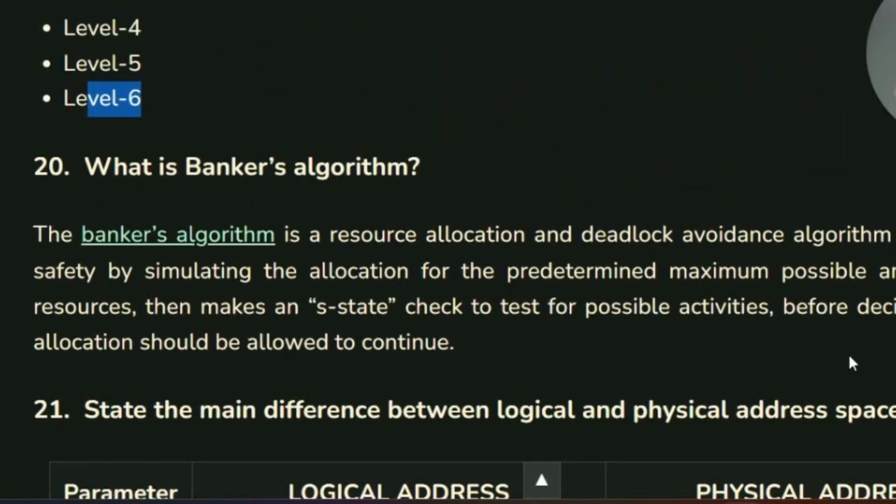Now, what is the banker's algorithm? It is a resource allocation and deadlock avoidance algorithm, right, that tests for safety by simulating the allocation for the predetermined maximum possible amounts of all resources, then makes an S-state check to test for possible activities before deciding whether allocation should be allowed to continue.